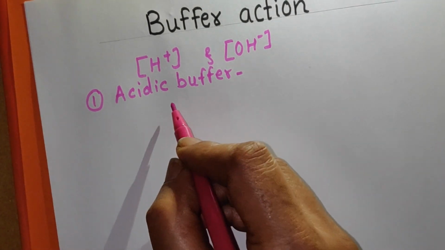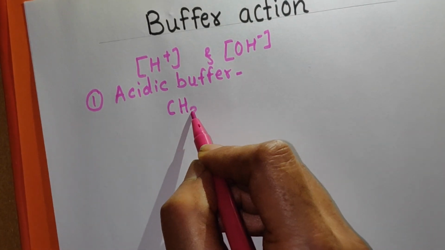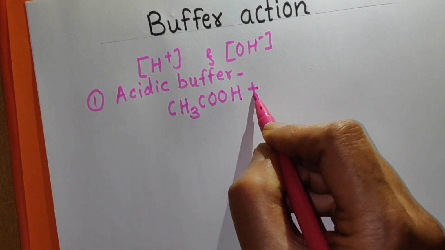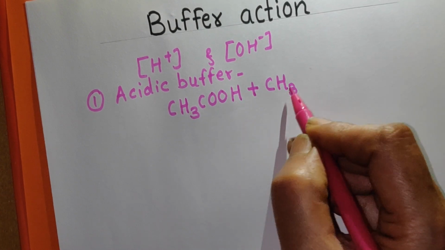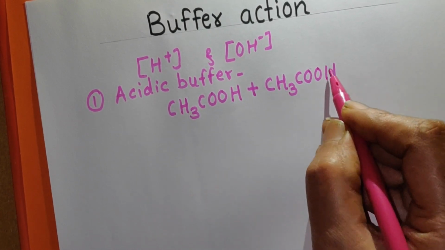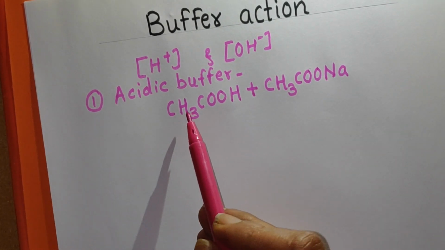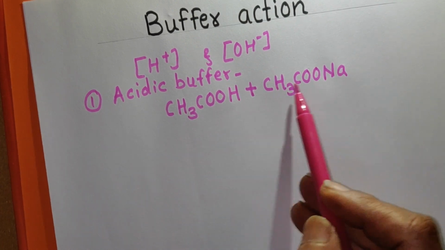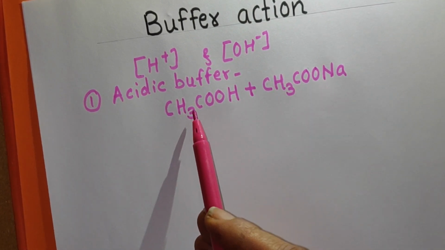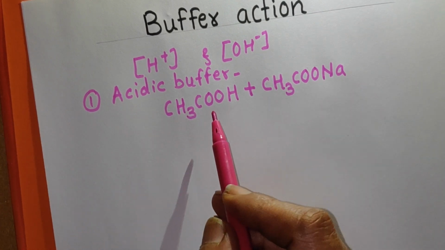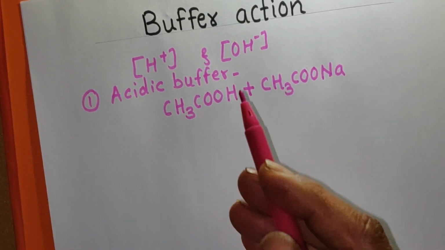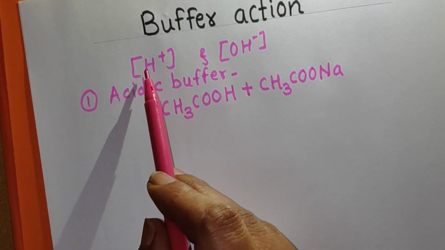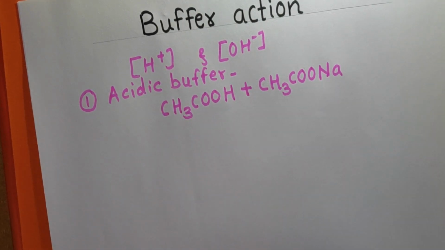Now it can be explained by using the example of acidic buffer. Acidic buffer is prepared by addition of a weak acid and a salt of the same weak acid with a strong base. We have taken this example, CH3COOH acetic acid and CH3COONa sodium acetate, the salt of acetic acid with strong base NaOH. This buffer solution has a constant pH value which is less than 7, and it will remain constant when you add a small amount of strong acid or strong base. How? We shall see here.